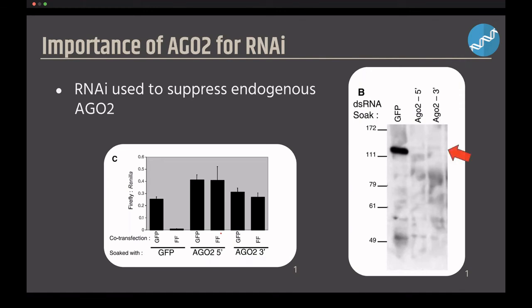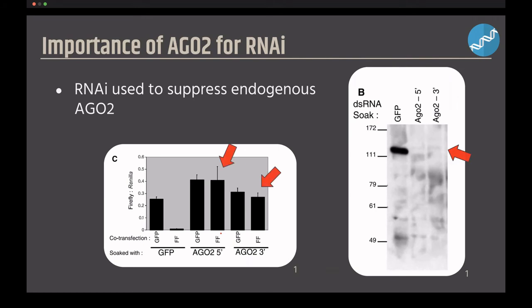The Western blots of these reveal suppression of AGO2 protein in lanes 2 and 3, while the control GFP was expressed as evident in the band in lane 1. The extent of suppression of AGO2 was further studied by transfection with a mixture of firefly and Renilla luciferase expression vectors, with dsRNA triggers of GFP as a control and firefly luciferase. The ratio of firefly to Renilla activity in graphs 2 and 3 suggests the suppression of AGO2.